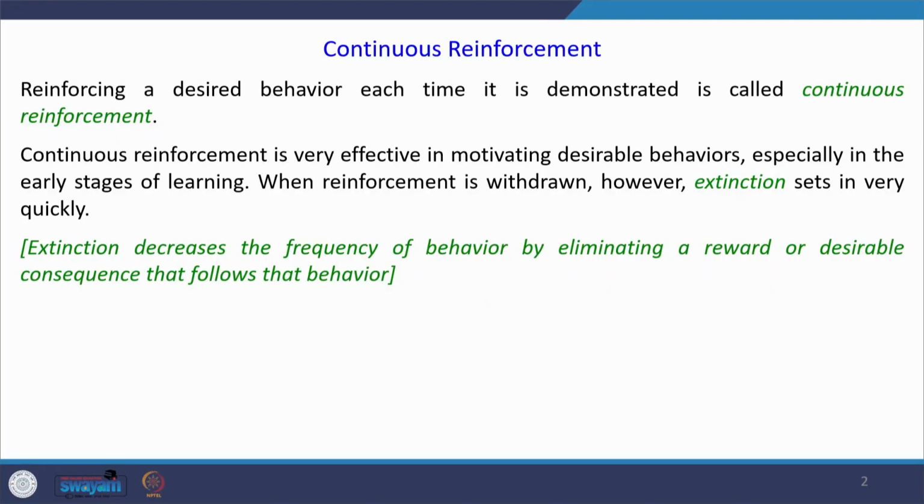It is very effective in motivating a desirable behavior, especially in the early stages of learning. When reinforcement is withdrawn, however, extinction sets in very quickly. Every time in the learning process the response is reinforced, the response becomes strengthened, that is but obvious.